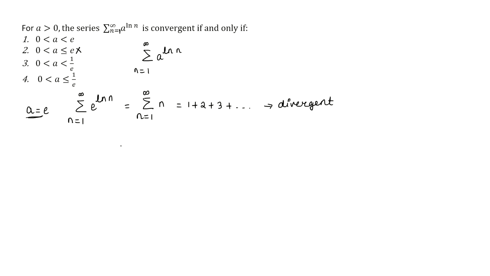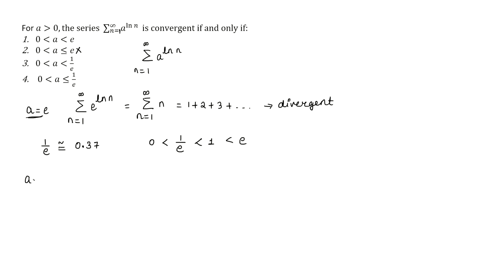Then the next thing which we should know is what is 1 by e. So 1 by e is approximately equal to 0.37. Alright, so 1 by e is approximately 0.37, and therefore we have 0 less than 1 by e less than 1 less than e, this inequality.